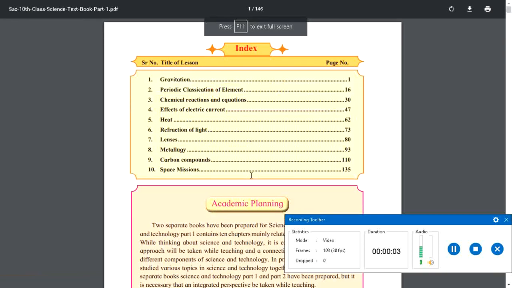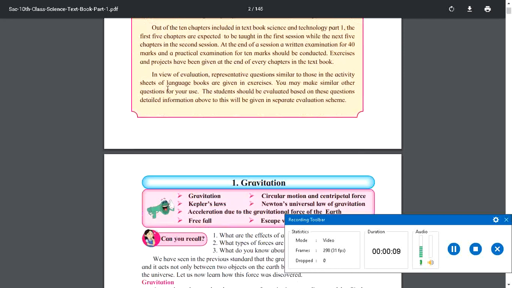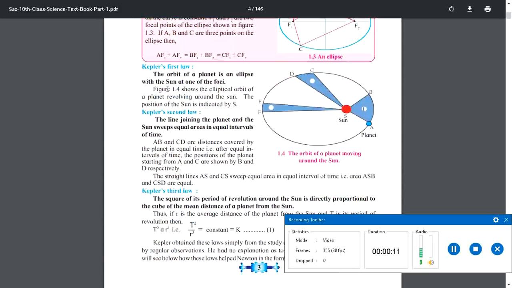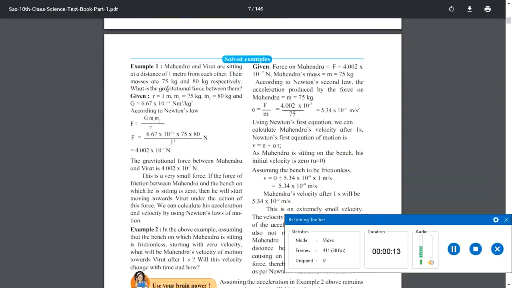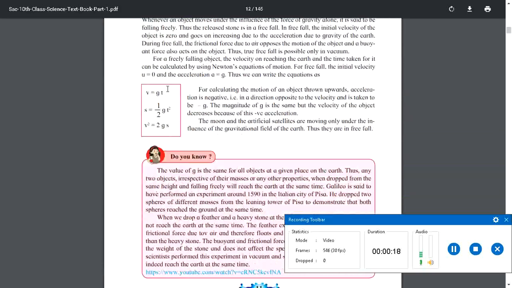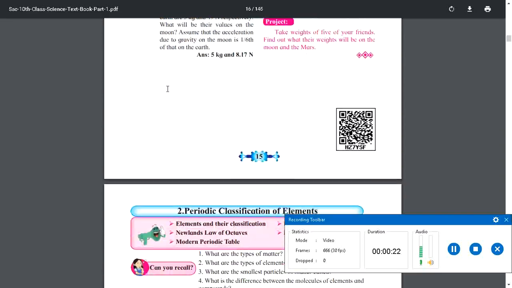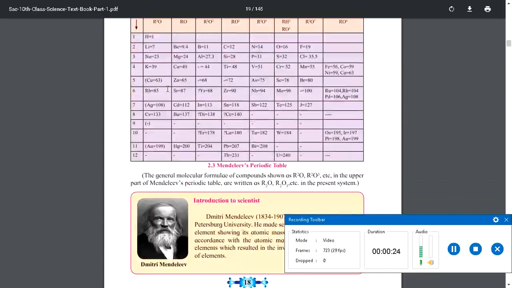Now, last time we covered periodic classifications of elements, and this time also we will be continuing with the same. As I said, do not worry, I will cover the gravitation later on. And we need to start today from the modern periodic table.